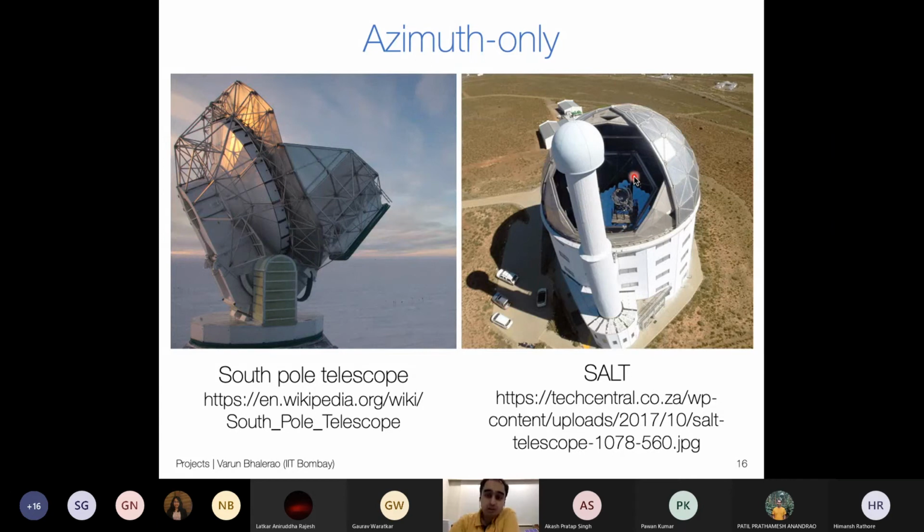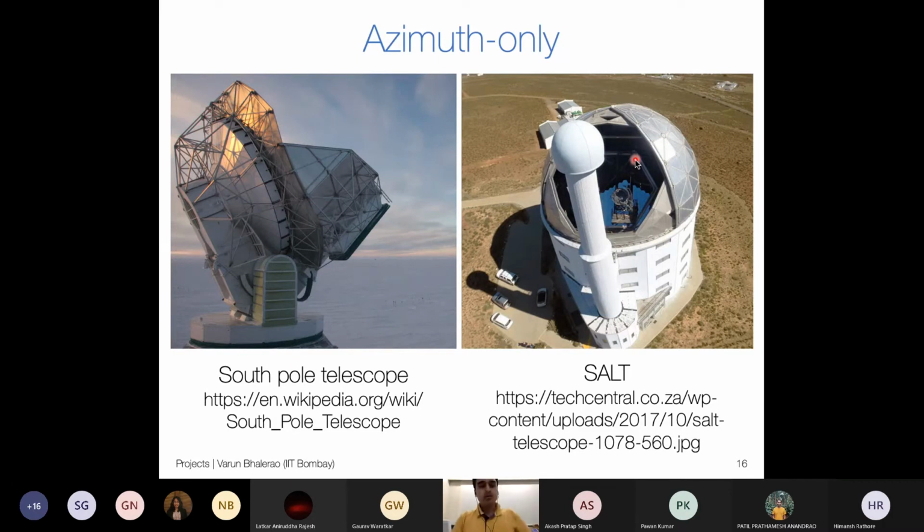This is a 10-meter telescope in South Africa. Optical telescope, you can see the mirror here. The mirror actually seems jagged. That is because it is made of hexagonal segments. We will talk about segmented mirrors in a little bit. But this telescope is also fixed to observe at a certain altitude. And they move the entire dome around so that you can point in different azimuths.